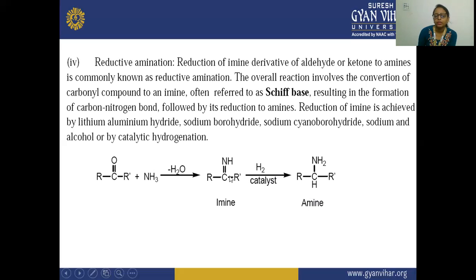This is known as reductive amination, because the carbonyl compound first forms the carbon nitrogen bond, and after that this imine is reduced to the amine. So this is your reductive amination.